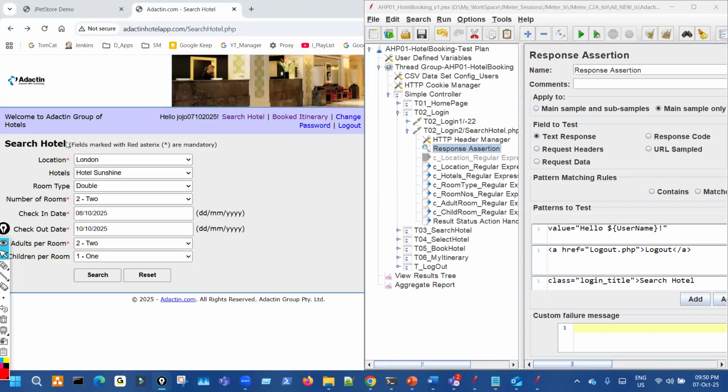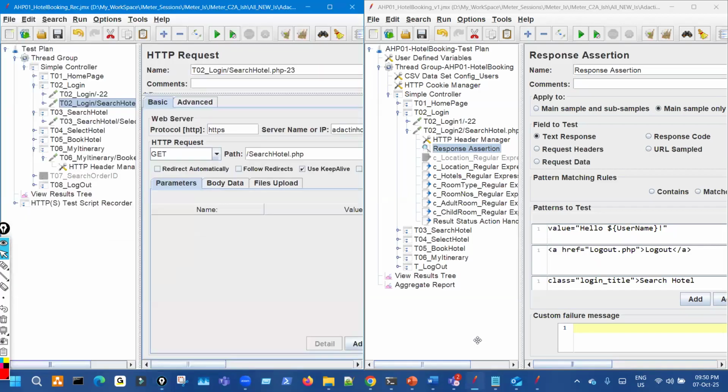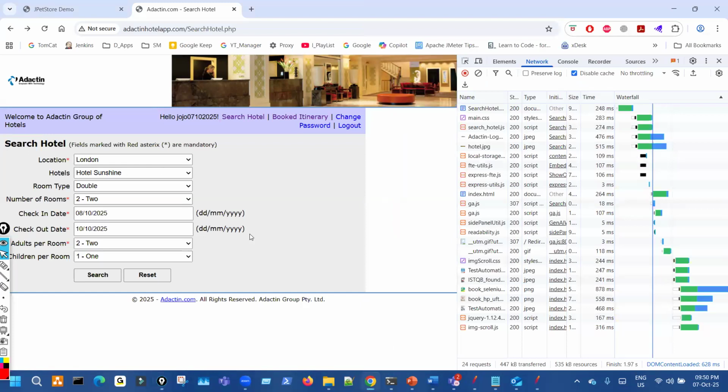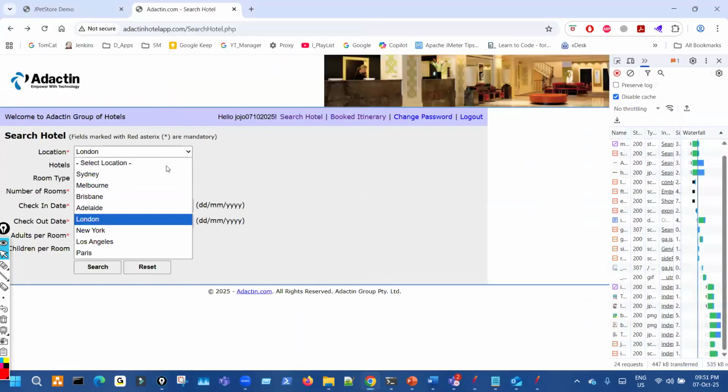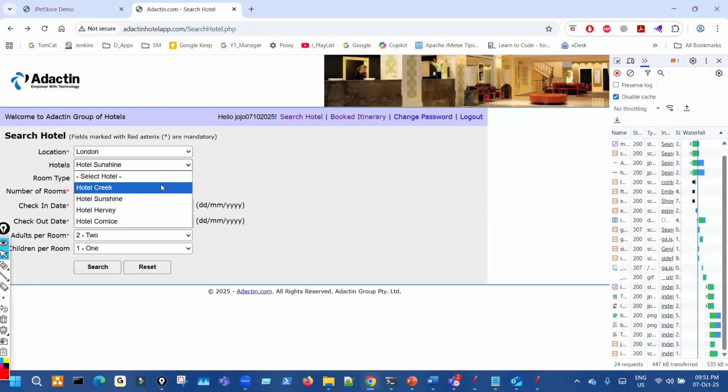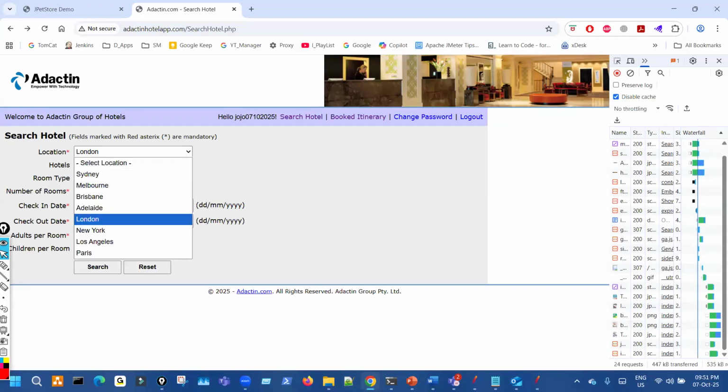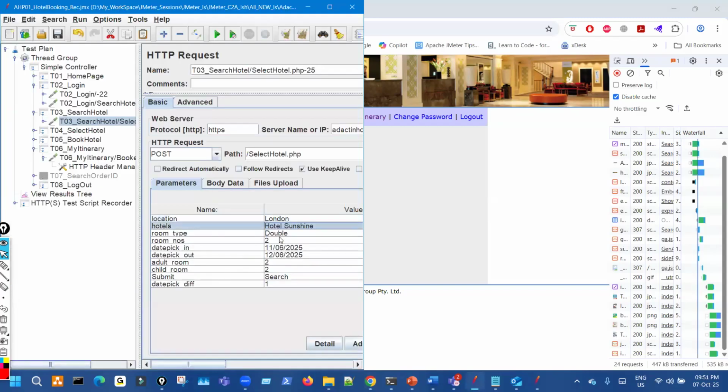Next is the transaction where we click on search hotel after filling in this data. When you click on search, this is the request, right? Where it's London hotel, and all this gets captured. Now, all these are selections, all drop downs. Drop down means the server has sent us the values, so we have to do a query. Suppose we selected London, and that's why it has been captured here. But some users want another location, hotel, hotel type, room, check-in, check-out. How will we do that? So we have to do the coding.